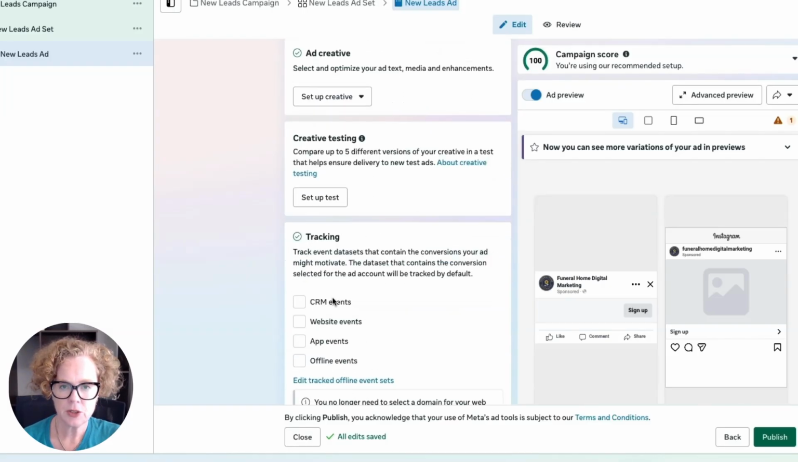Come down here to tracking. Make sure you turn on website events so that if any actions happen on your website, if you've got the pixel installed and then people come over and book an appointment, your lead form can be attributed to that action. So make sure you check your website events box.